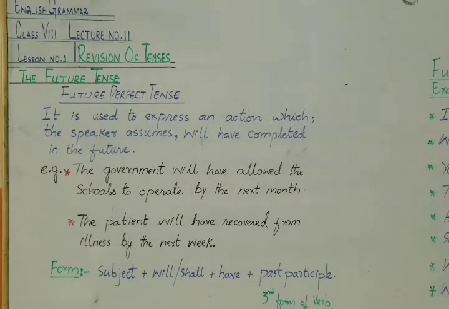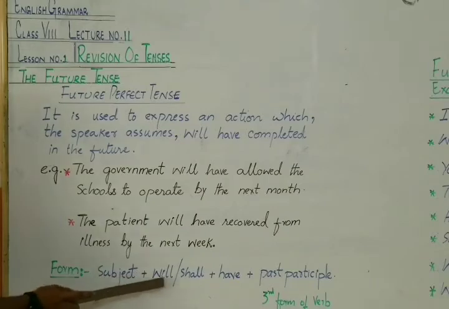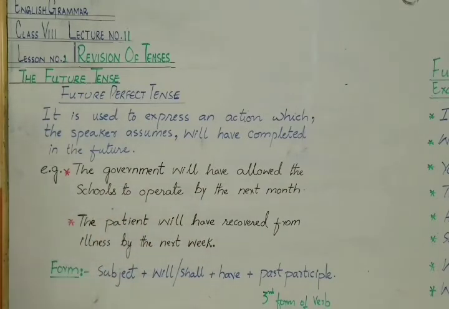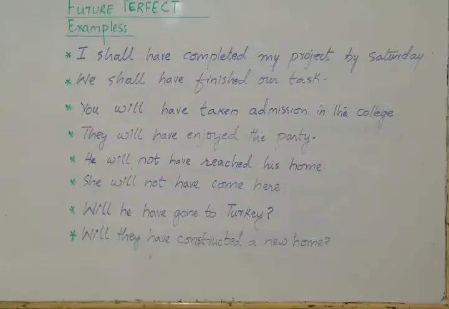ओके, वी मेक फ्यूचर परफेक्ट टेंस with a subject plus will or shall plus have then past participle. Past participle means third form of verb. Now let's see some examples for better understanding. Examples of future perfect.